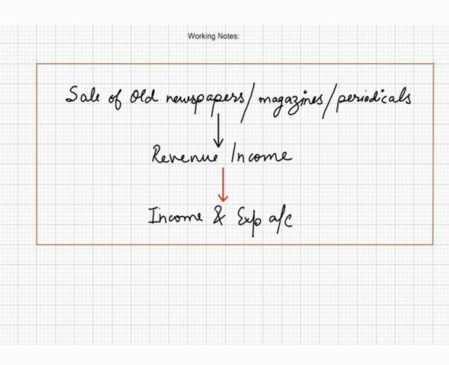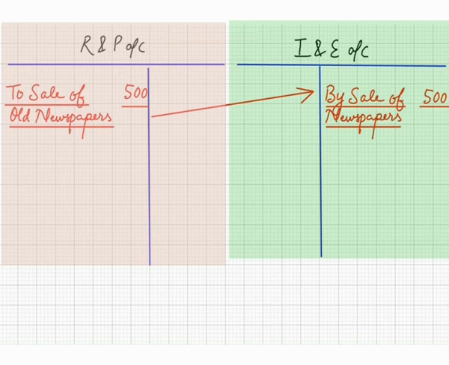For example, on receipts and payments account, you find on debit side sale of old newspaper 500 rupees. It should be treated as revenue income. Naturally, it will be taken to the credit side of income and expenditure account by sale of old newspaper or something else 500 rupees.